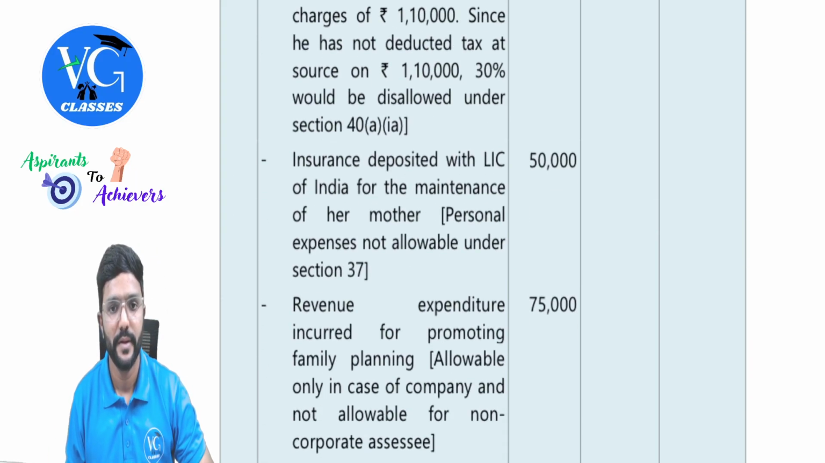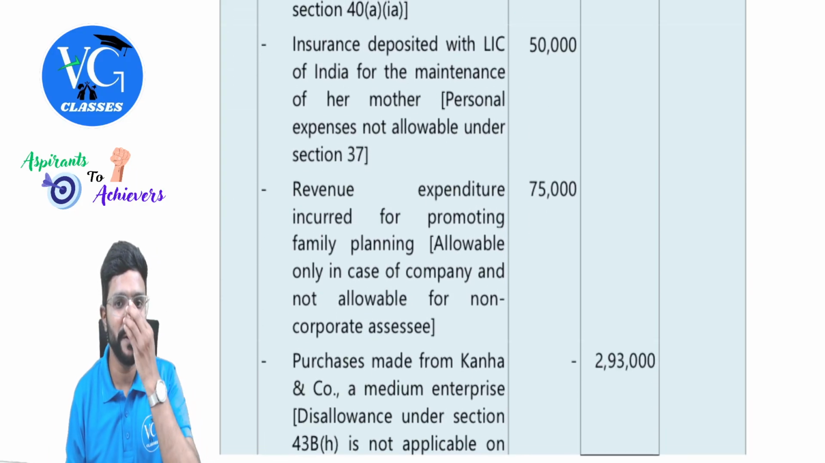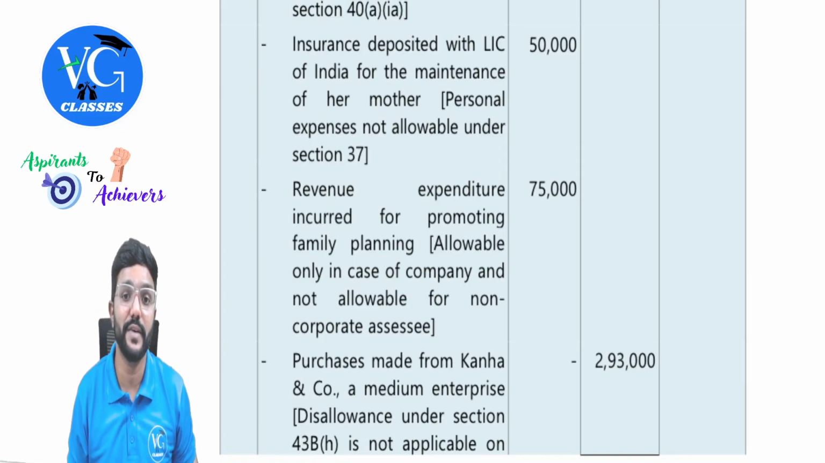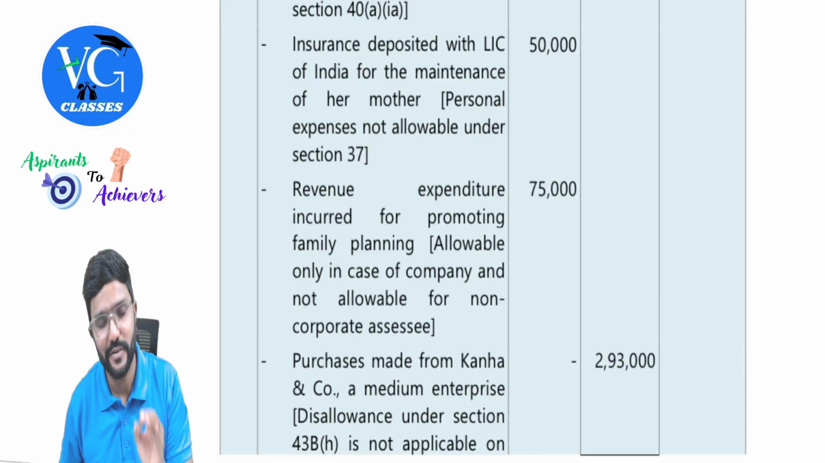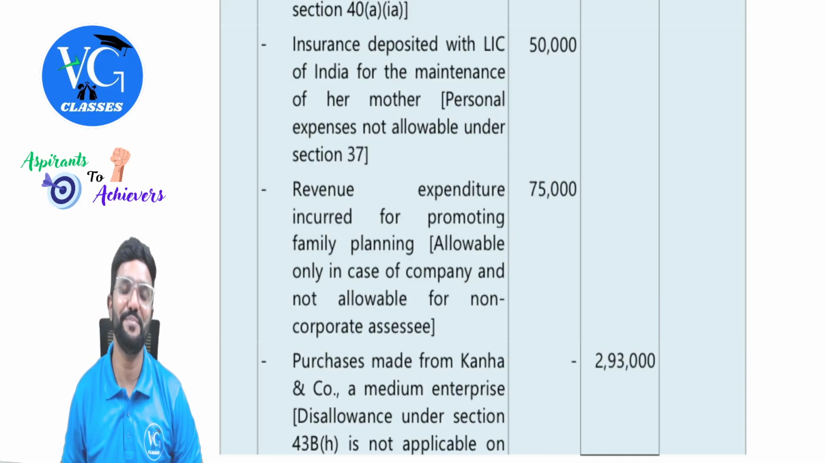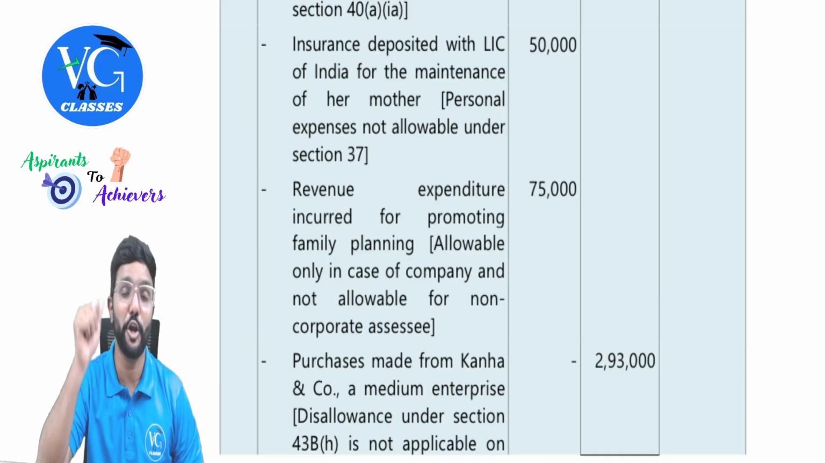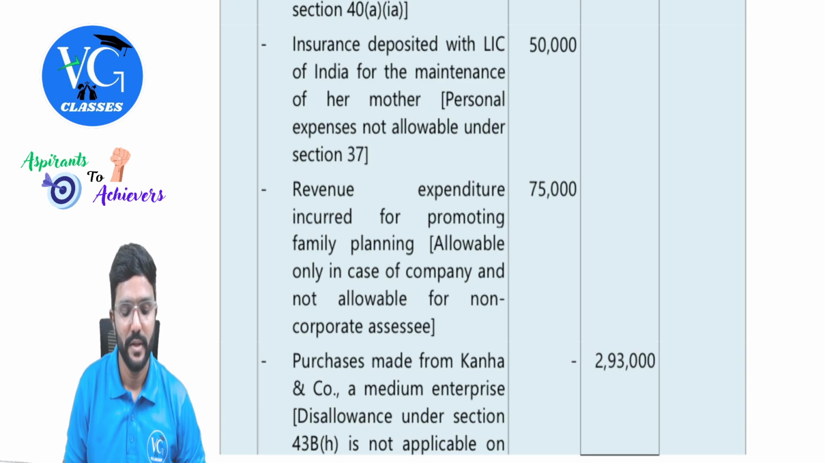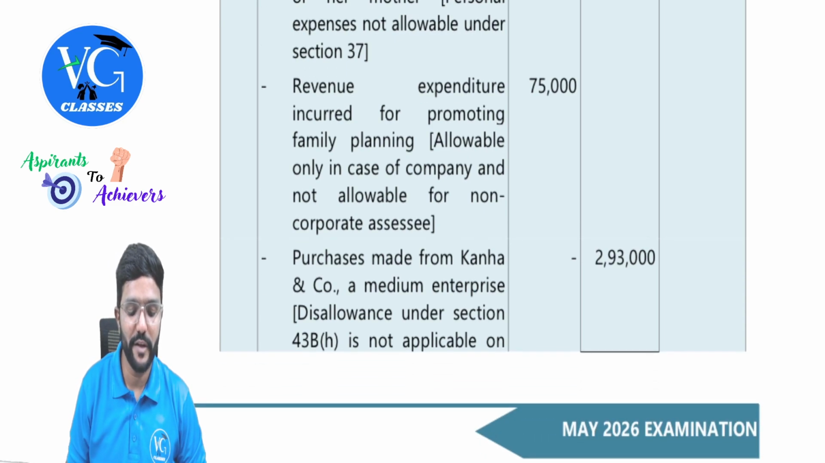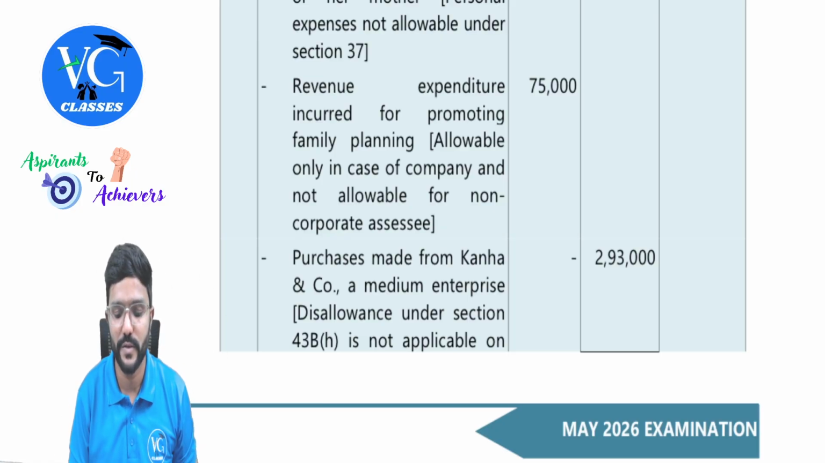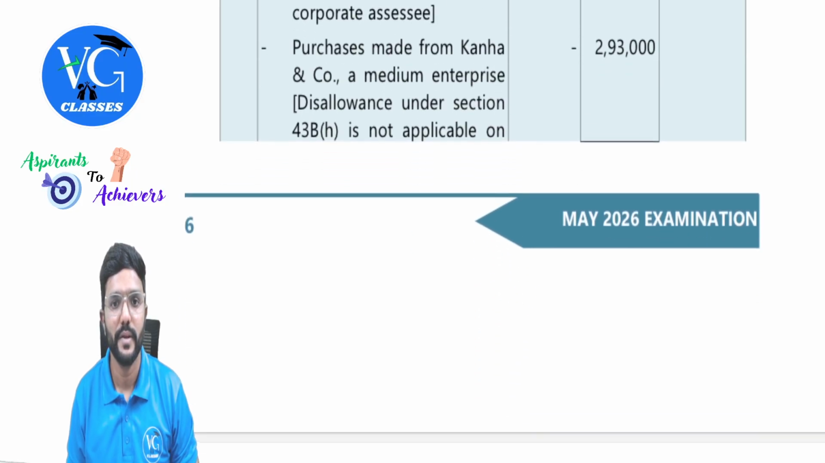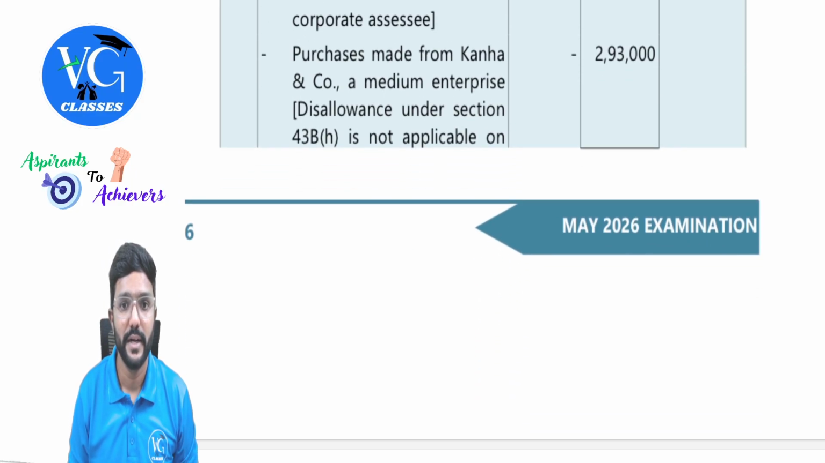Disallow it. Next, insurance deposited with LIC of India for maintenance of her mother. This will be disallowed here, but the deduction will be allowed, but blocked under default regime. Blocked under default regime, but under optional scheme it will be available. Revenue expenditure incurred for promoting family planning is allowed only for corporate assessee, and here U1 is not a corporate, so disallowed. Next, purchases made from Kanna and Co.